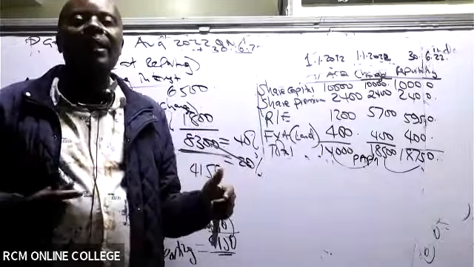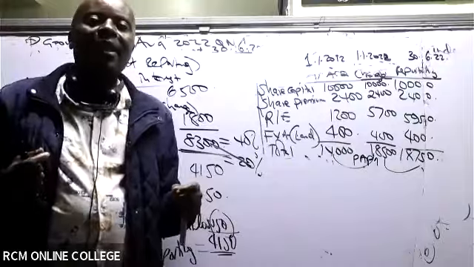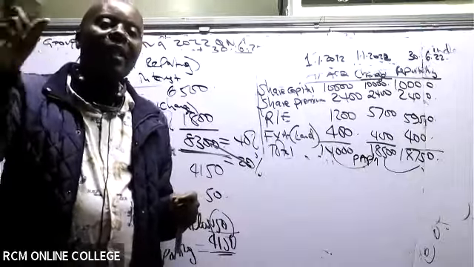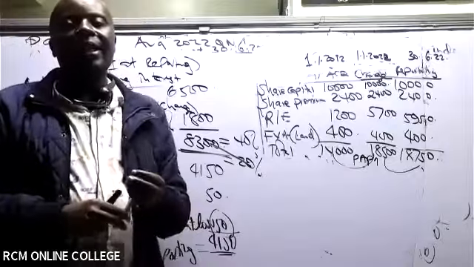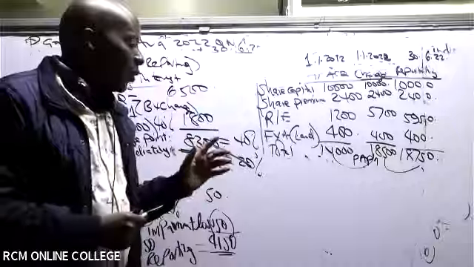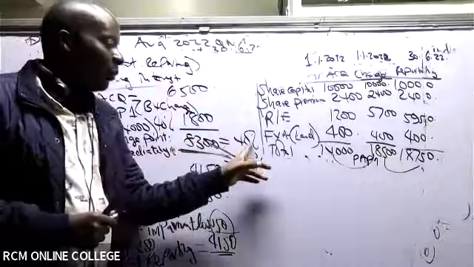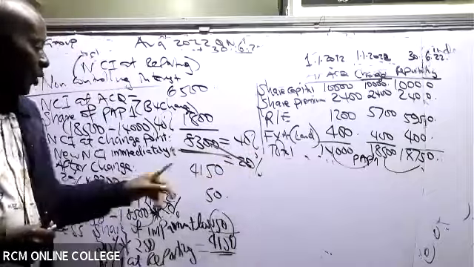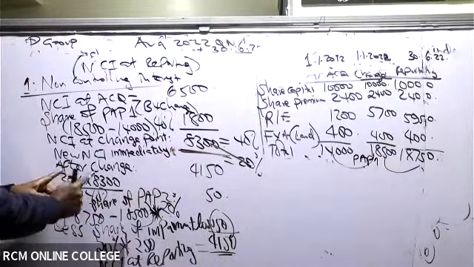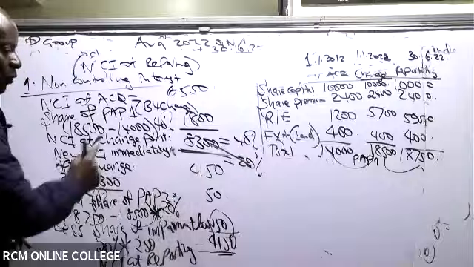Remember now the parent has taken an extra 20%. Now the parent is at 80%. If the parent is at 80%, then NCI will be at 20%. So we are asking ourselves, if 8300 equals 40%, how about 20%? So I cross multiplied here: this times this divided by 40, which gave us 4150.